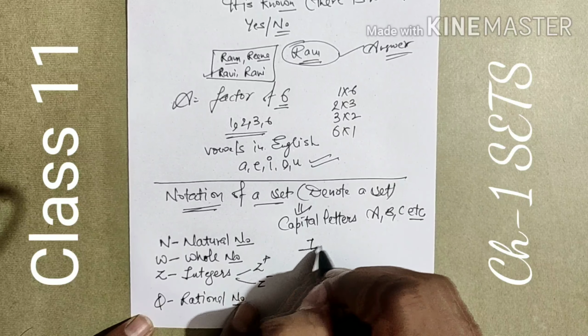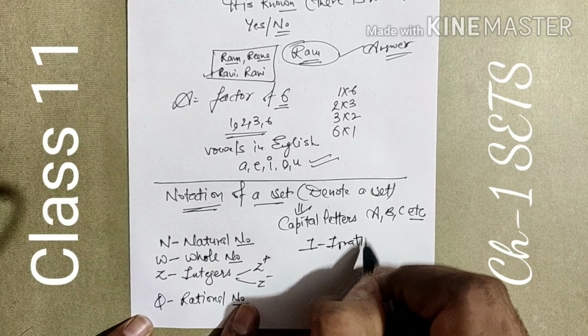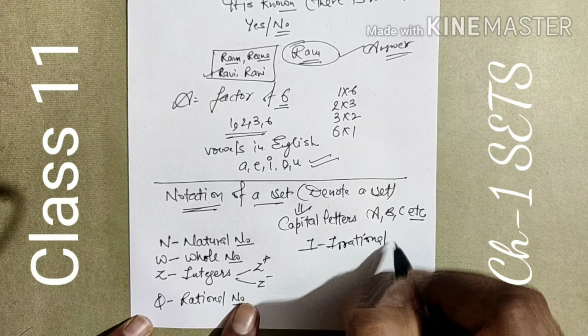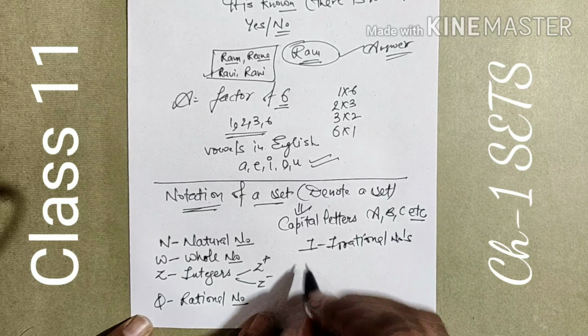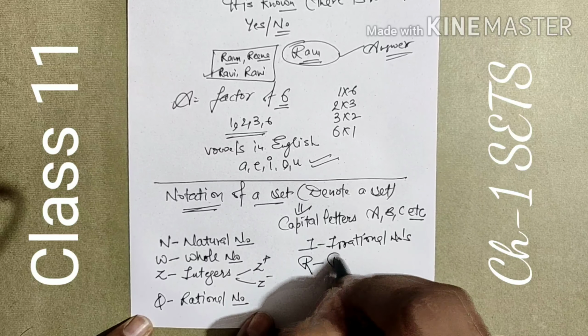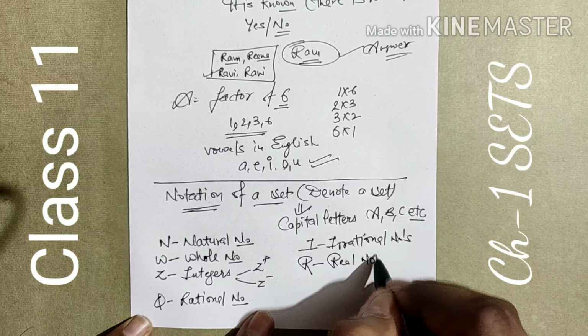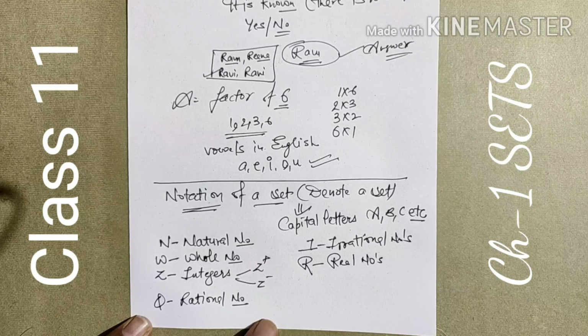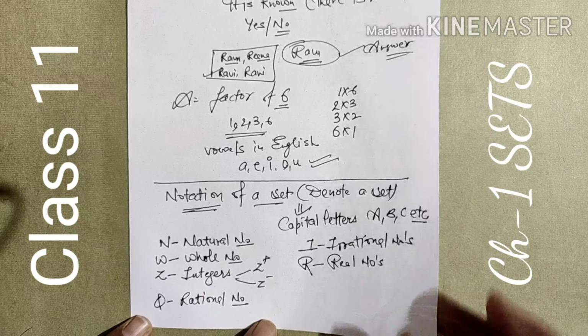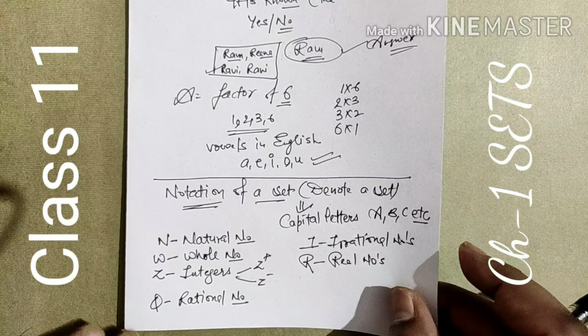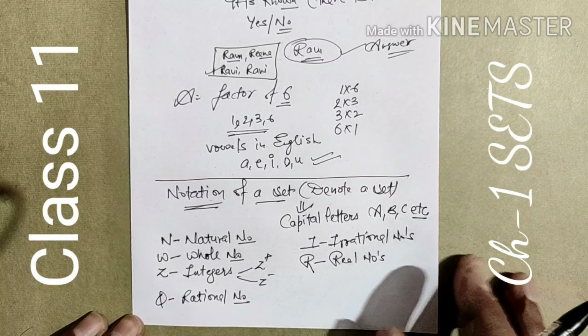Then irrational numbers, I. Next, R is the symbol for real numbers, which is a group of all types of numbers. This is the notation of a set. We indicate it by capital letters.